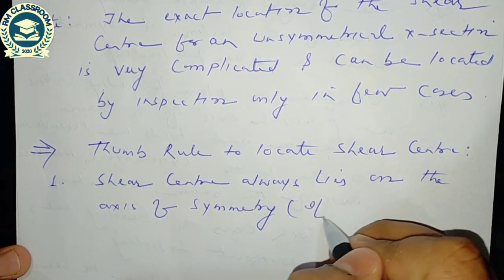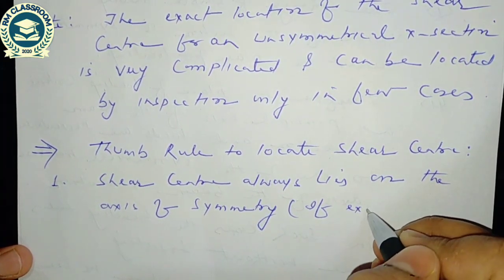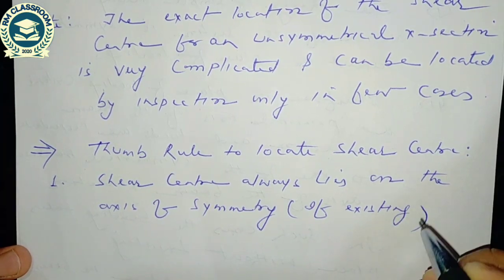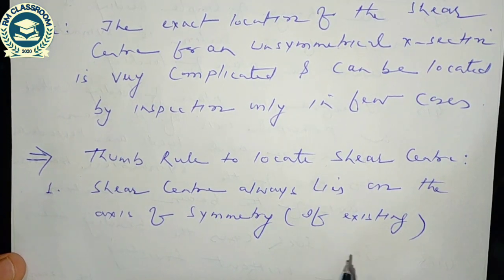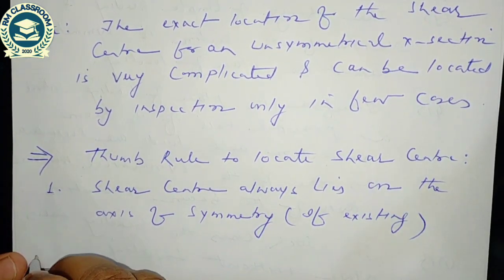If symmetry exists, then shear center always lies on the axis of symmetry.